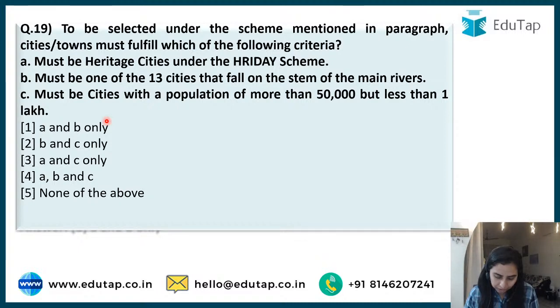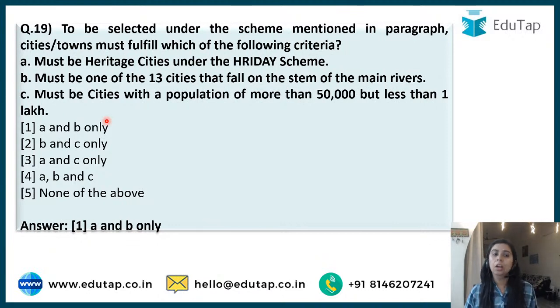What would be the answer? Nilesh is saying A. Bharat is saying 4. Swati is going with 4. Akhil is going with 4. A, B and C, everyone is saying. A and B is the right answer, guys.